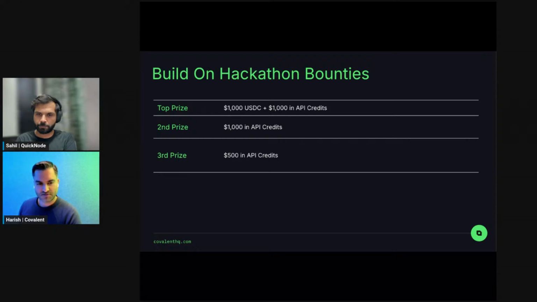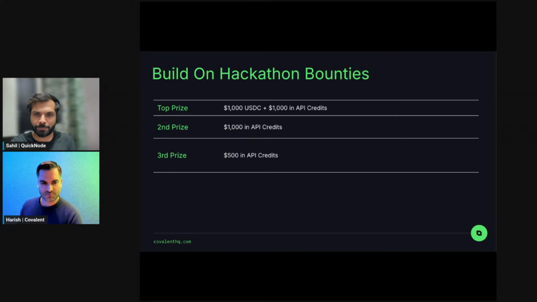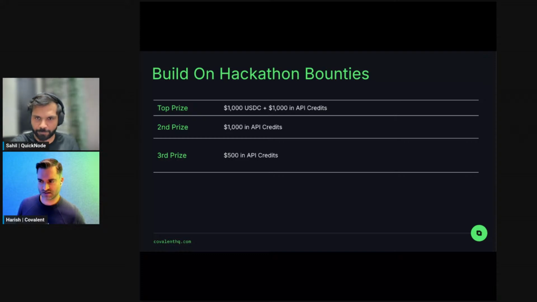So in terms of what we're offering for the Build on Hackathon, we've got $1,000 in USDC, as well as another $1,000 in API credits to enable you to keep building. Second prize and third prize are both in API credits, and yeah, really excited to see how developers and users leverage GoldRush to be able to build out.